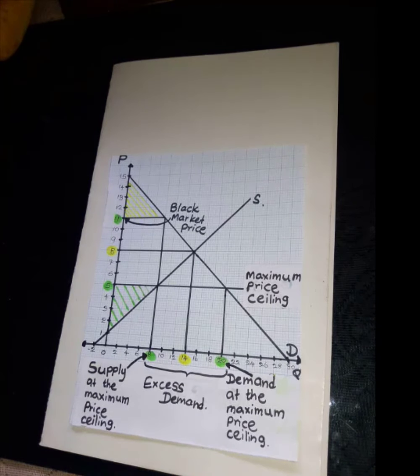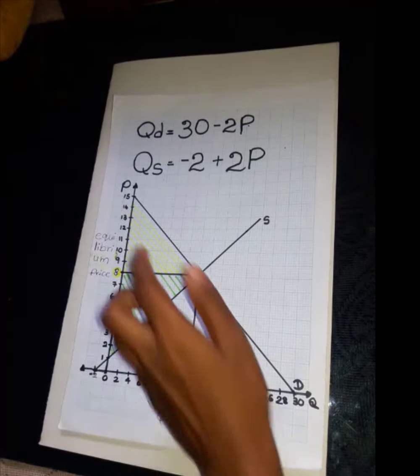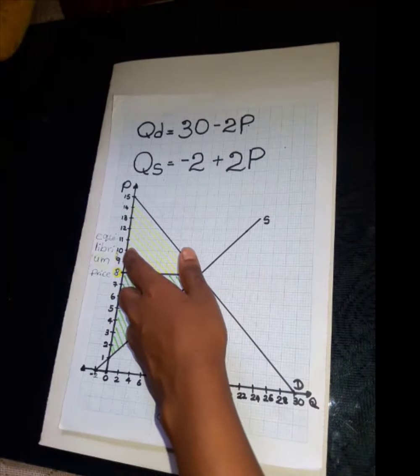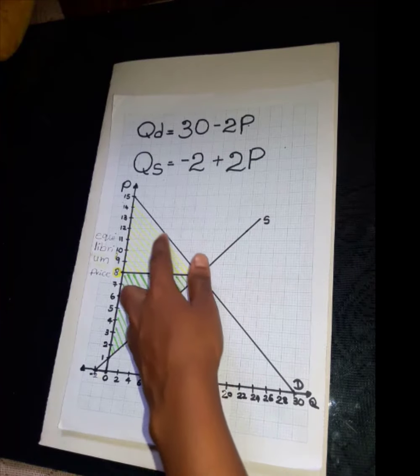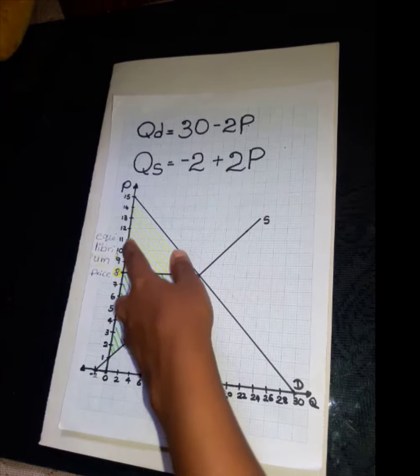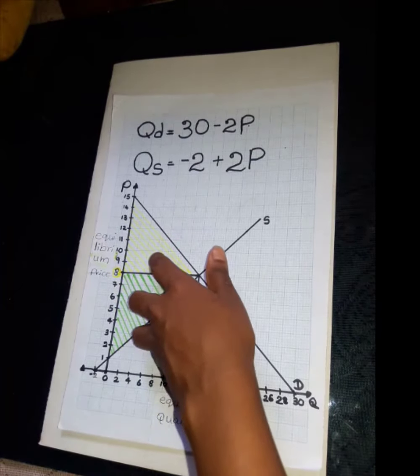Our next calculation is the loss of consumer surplus. To find it, first we look at the consumer surplus before implementing the maximum price ceiling. Before implementing the maximum price ceiling, our consumer surplus equals the area of this region.